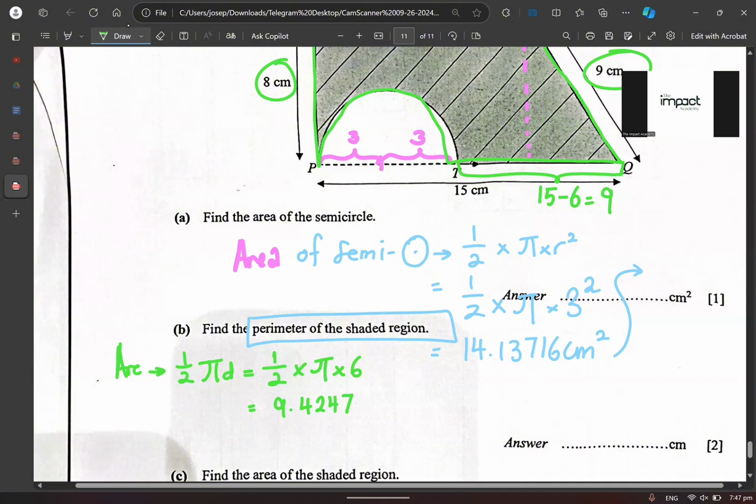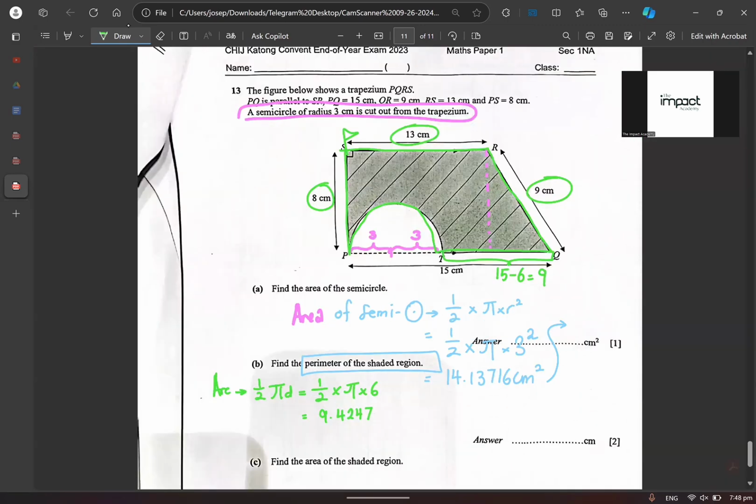Okay, I don't want to see 18.8. I want to see 18 point, the full form. In fact, how many decimal places? We said before, right? 3 decimal places. Agree or disagree? All right, I want to see 3 decimal places. Make sense or don't make sense? Because you want to make sure you have the 3 decimal places. From here, when you do half times pi times 6, you get 9.4247. Correct enough. That is just the arc. Am I making sense or not making sense?